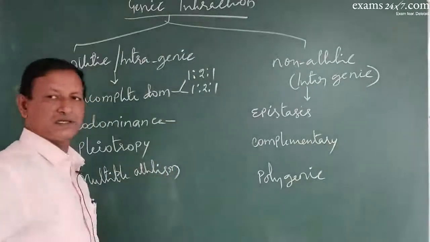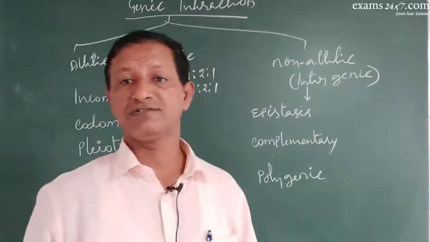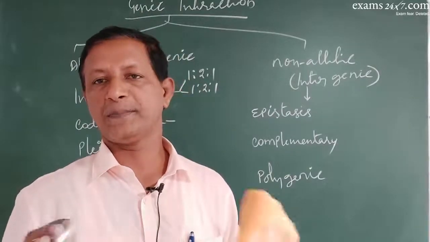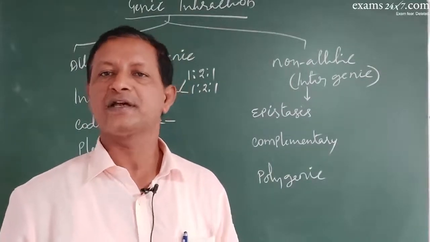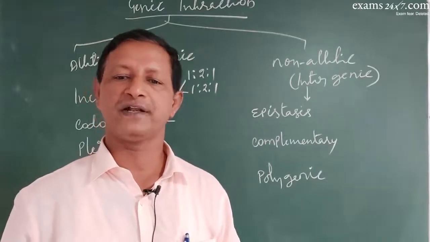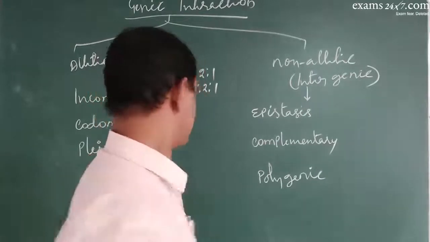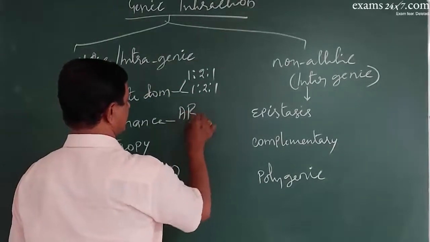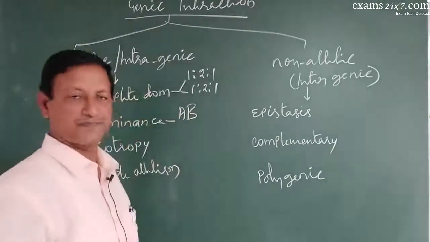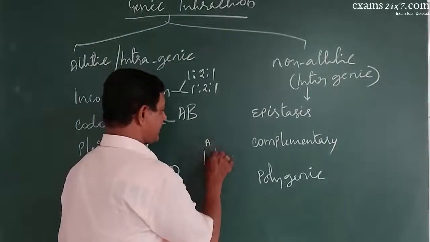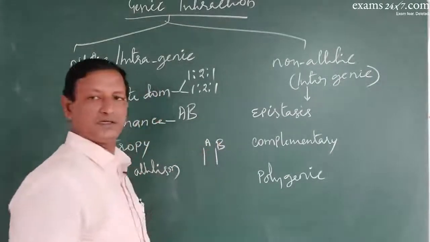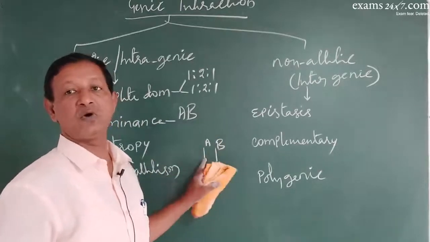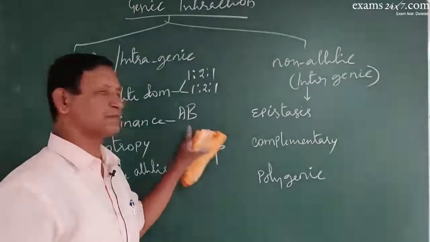Codominance means both the parental alleles will express simultaneously together. In partial dominance, none of the parental alleles are expressing. An example for codominance is the AB blood group of human beings, because when it is IA IB, the individual will get the blood group AB. That's why it is codominance. Both the parental alleles will express in the individual.